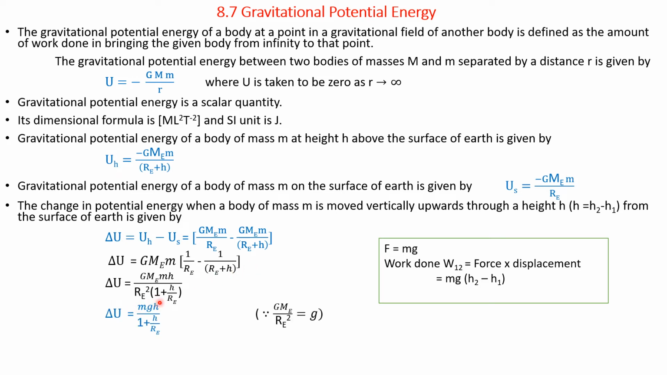Further, if we write G M_E divided by R_E square equal to small g, that is acceleration due to gravity, then delta U is equal to mgh divided by 1 plus h over R_E. If the value of h is very small as compared to the radius of the earth, that is h much smaller than R_E, then delta U is equal to mgh.